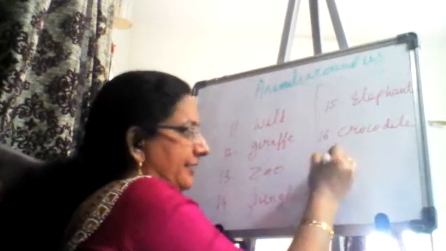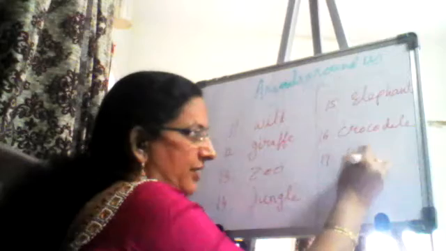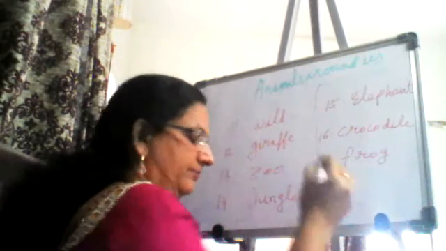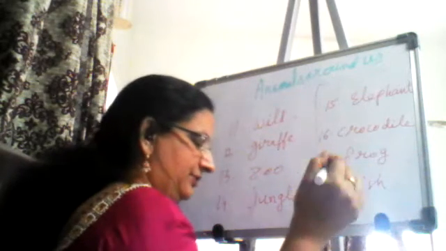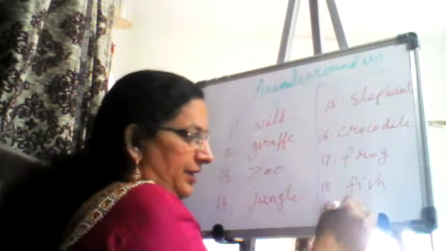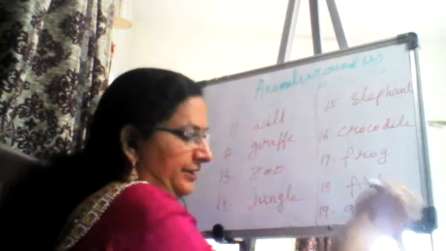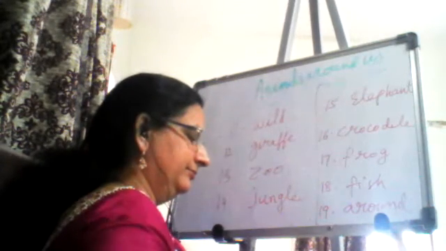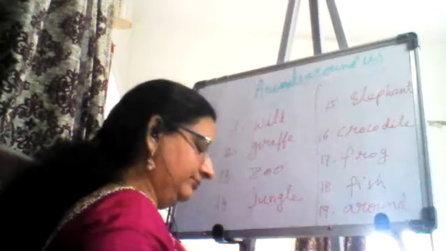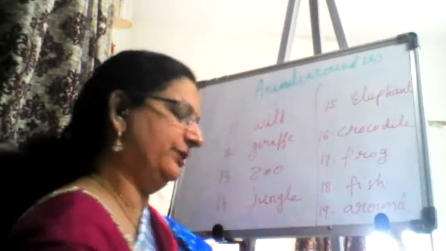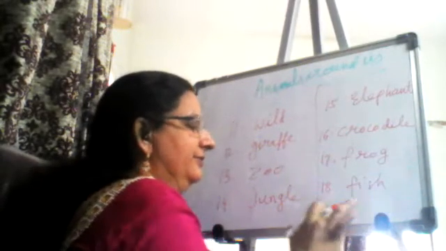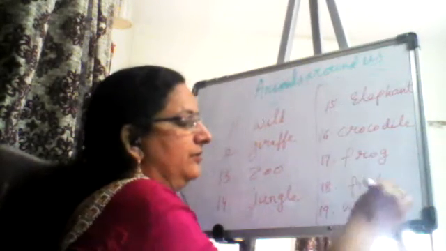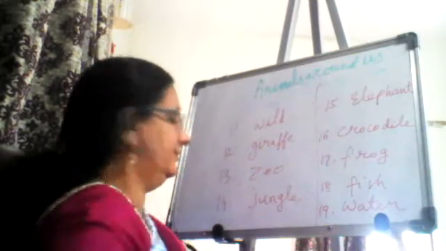Crocodile, crocodile. Frog. Fish. Around. I think around we already wrote in the beginning. Around we already wrote, so we don't write it. We just write water. Okay. And word number 20.